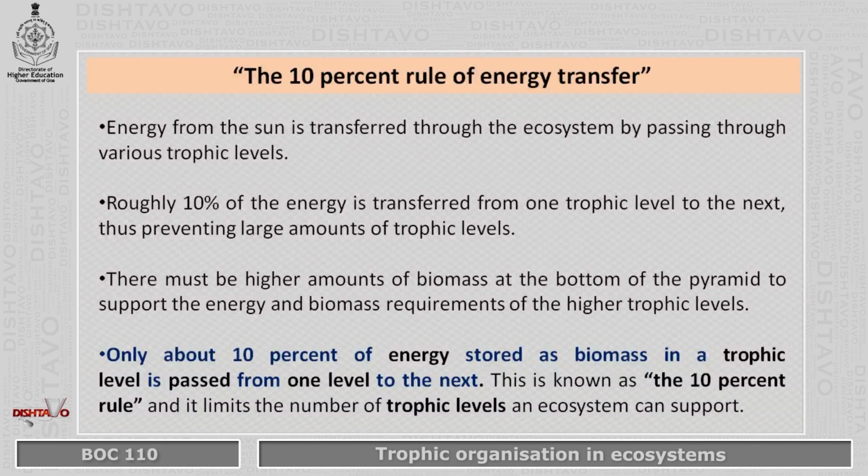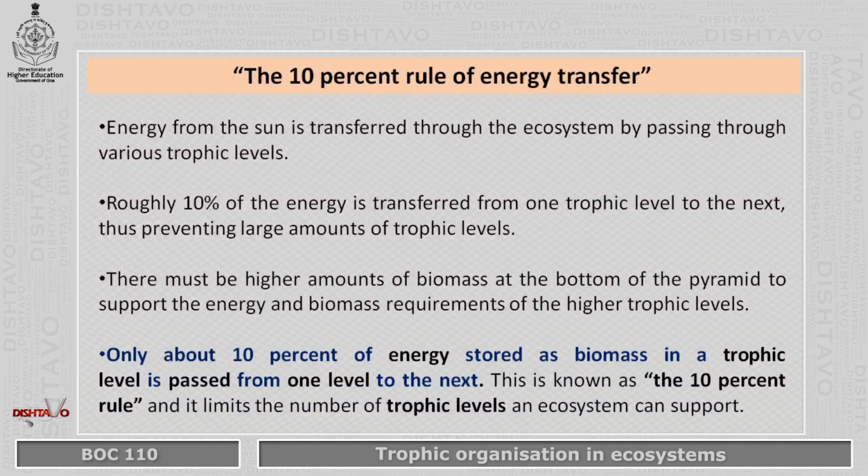But from that particular flow, that particular transfer of energy, only 10% will be transferred. Please understand this properly, don't confuse. It is not that the consumers or the omnivores have the least amount of energy. From that particular flow, it is having only 10% at every level. This is called the 10% energy transfer.